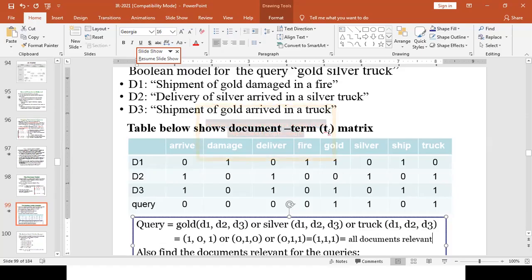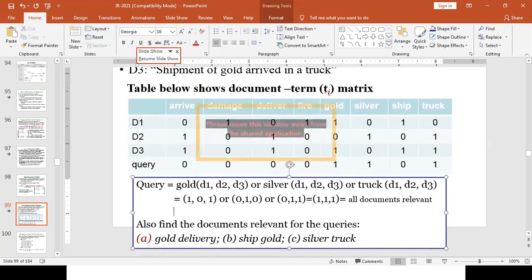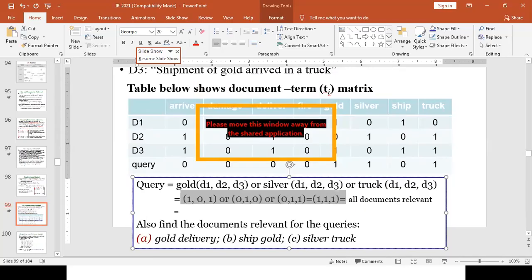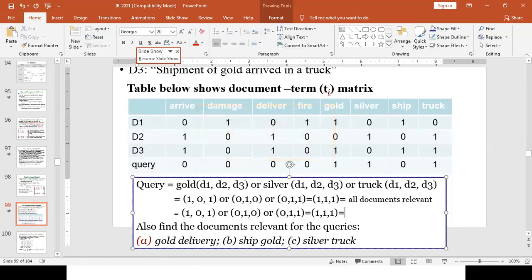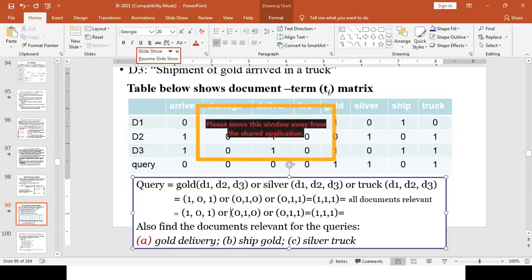Now the problem happens when we use the AND operator. Again, we are using the same binary weights, and we are collecting information on which of the documents contain gold, silver, track, and which do not. So for gold, we have 101. For silver, we have 010. For track, we have 011. But we are using the logical operator AND.